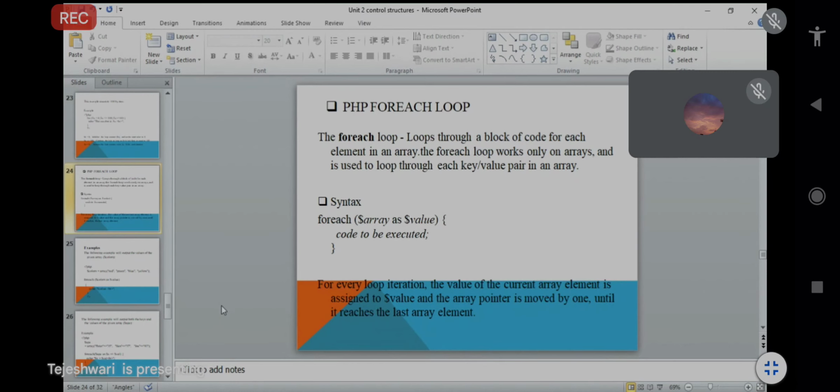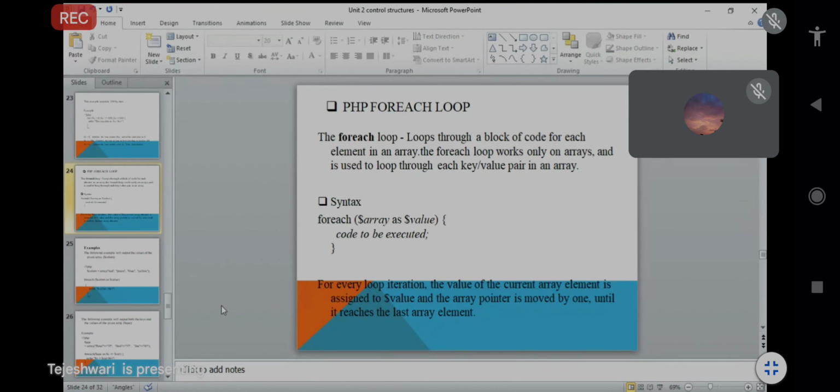In PHP we use the foreach loop only with arrays. This foreach loop goes through each key-value pair in the array, because, as we already discussed in the associative array, there is a key and there is a value. We have to declare the key and value. So this loop will be executed using the key-value pair that is mentioned in the array. So what is the syntax?